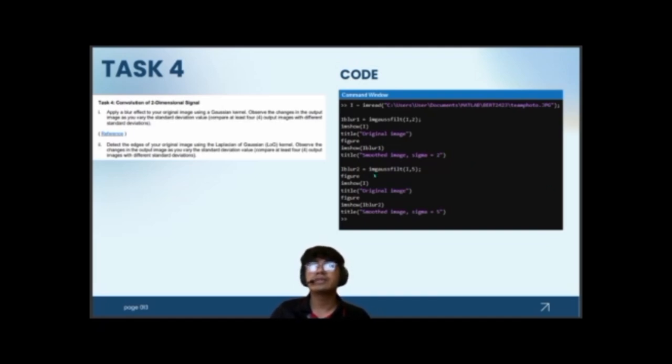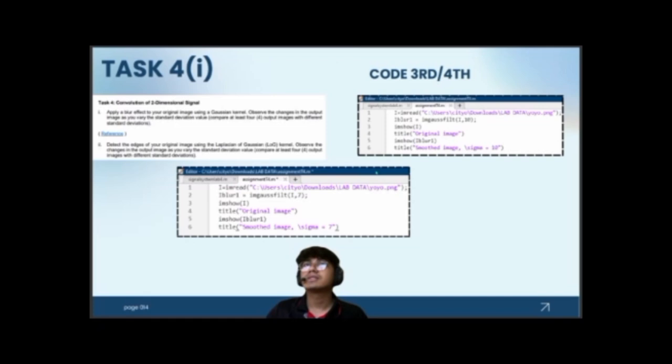So right now we are going to continue with slide 13, which is the introduction for task 4. For task 4, we apply Gaussian filtering to smooth the image and reduce noise. This filter uses a Gaussian function, and the amount of smoothing depends on the sigma value. And here's the code that we made. This slide shows the MATLAB code used to apply Gaussian filtering.